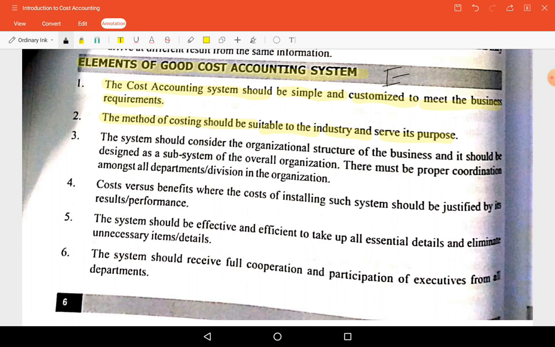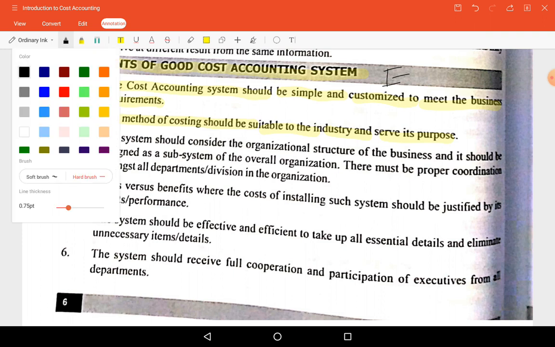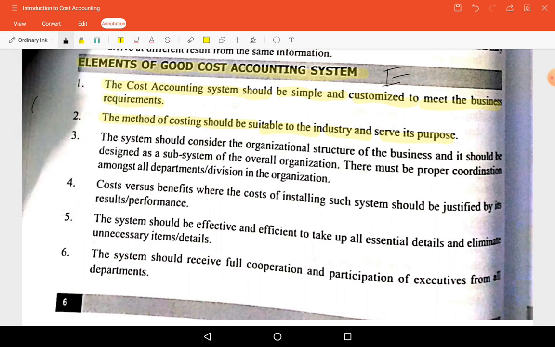Suppose you are doing contract business. So the accounting method also should be according to the nature of the business. Suppose I am doing the preparation of oil. Okay, I am making oil from the coconut.